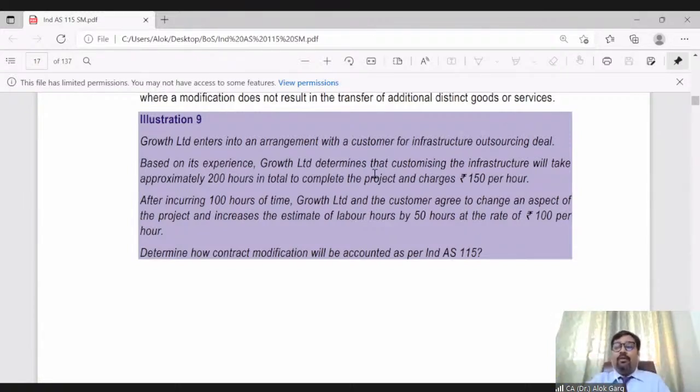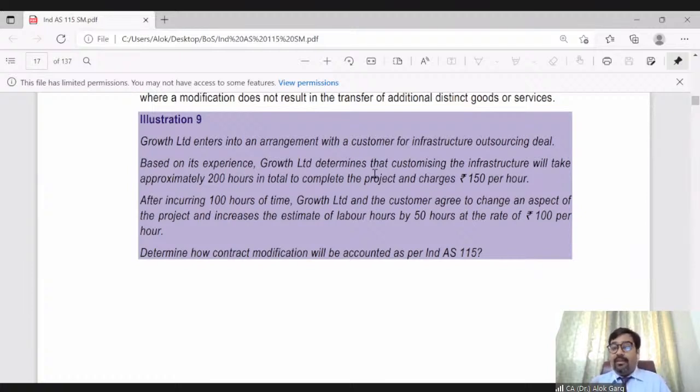Single coating and double coating will not give you different uses or different utility of the product. So in this case the extra work is part of the entire construction activity, and once it is completed, you can say this entire performance obligation is one performance obligation. So prior to modification and after modification, the goods and services are interdependent with each other.